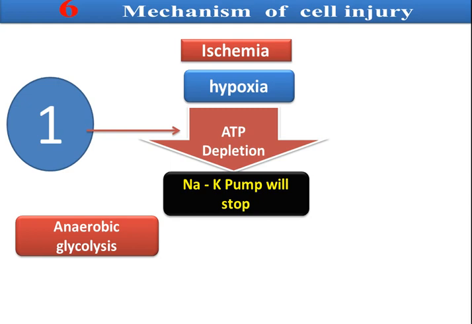When it stops, we have no energy. If we have no energy and no oxygen, there will be anaerobic glycolysis. Aerobic is with oxygen, anaerobic without oxygen. When we have anaerobic glycolysis, there will be an increase in lactic acid that may lead to acidosis, and this injures the cell.